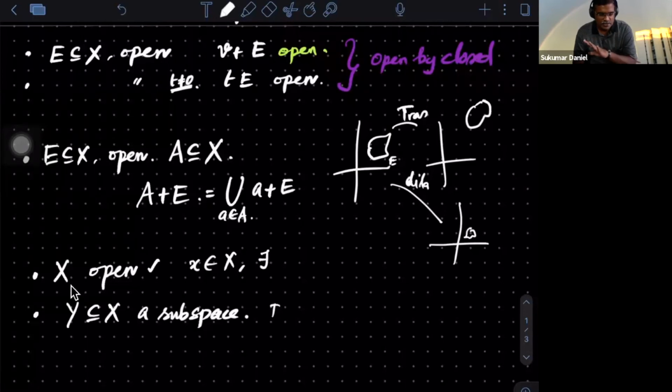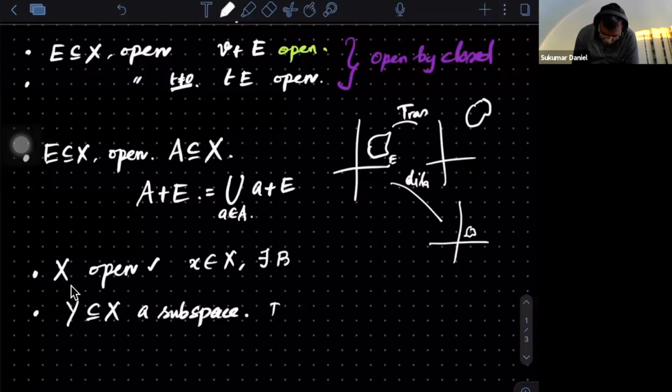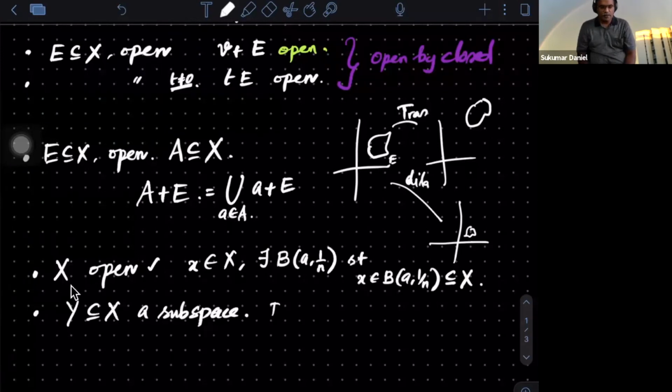That itself is a basis, as we have said. So given any x, there exists a ball B centered at a of some radius 1 by n such that x belongs to this ball B(a, 1/n) and it is contained in X. That means it is proving that every element x is an interior point. That's how we prove it.